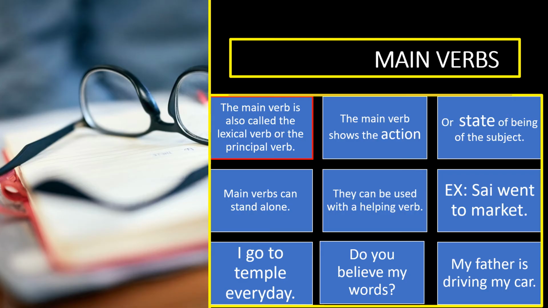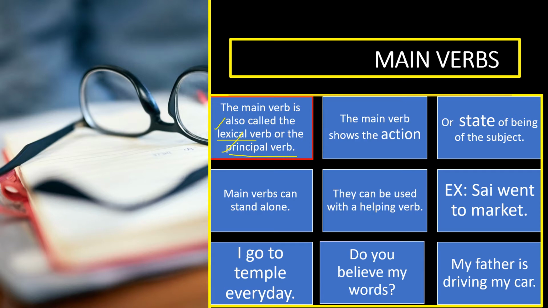Okay, let's learn the lexical verbs or the main verbs or the principal verbs. Here, the main verb is called lexical verb or principal verb. These are the other names of main verbs. So you have to keep in your mind the other names of main verbs. What are they? Lexical verb or principal verb. The main verb shows the action, or sometimes the main verb shows the state of the subject.